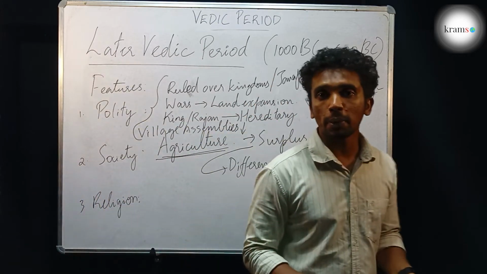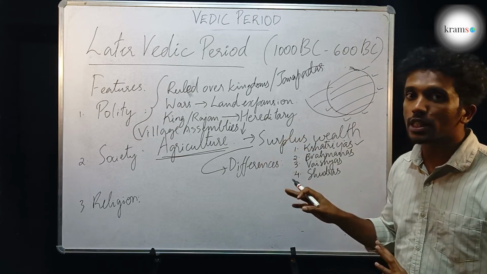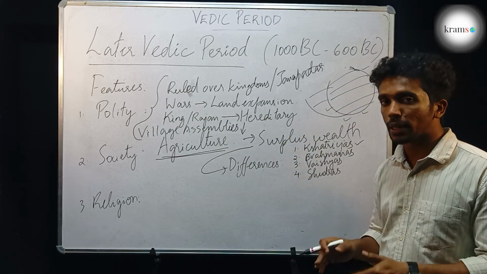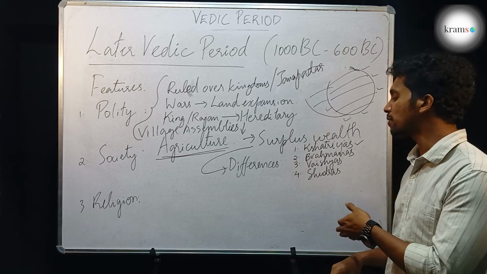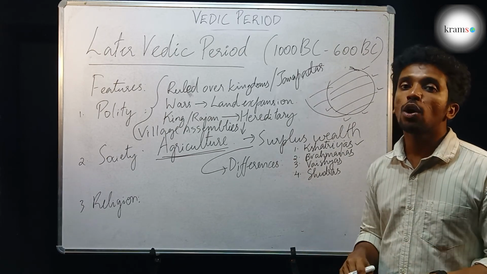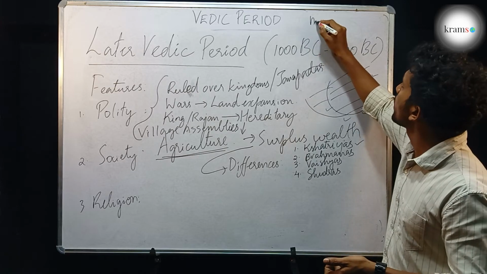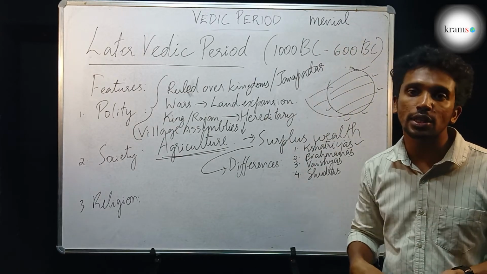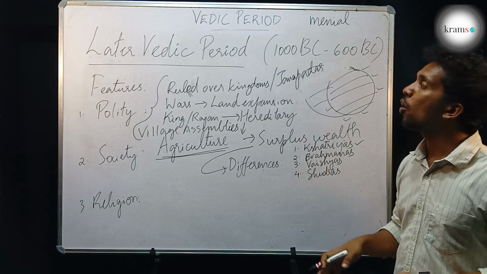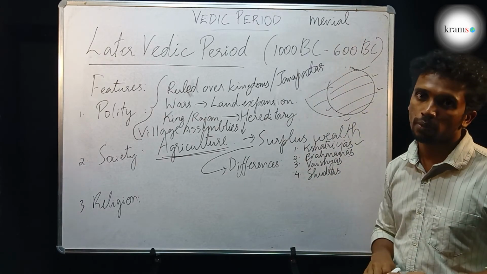And the Shudras were the people who were usually the indigenous people here. These were the people who were kept as slaves, kind of slaves. The Shudras were the people who were used to do the menial jobs like cleaning the houses, like cleaning drainages, like cleaning septic tanks. All those works were given to them.